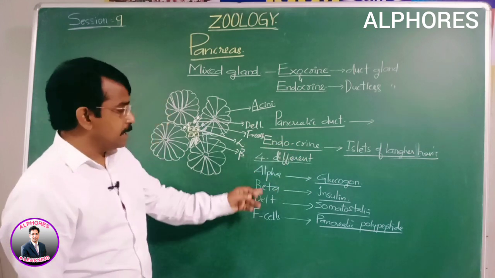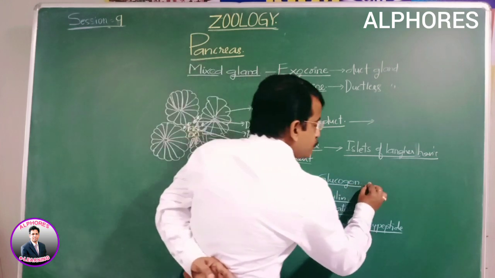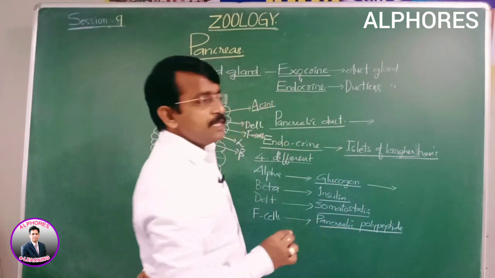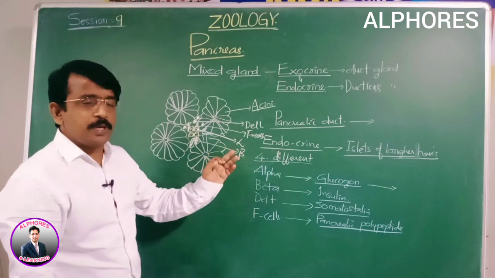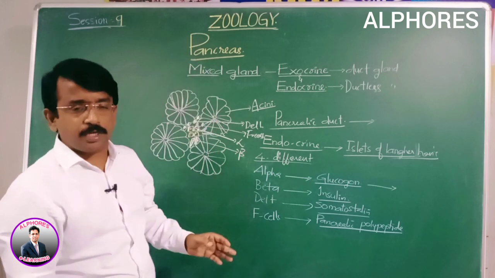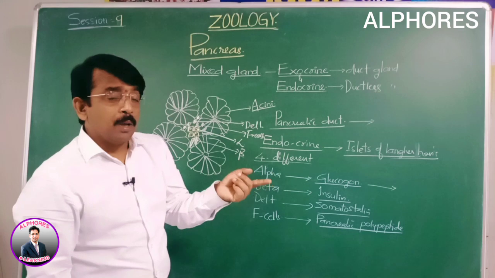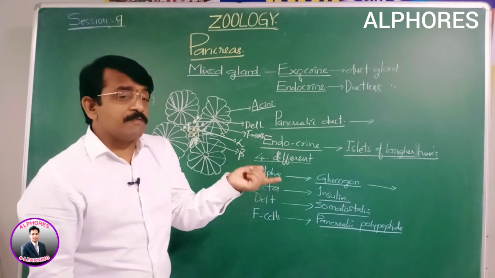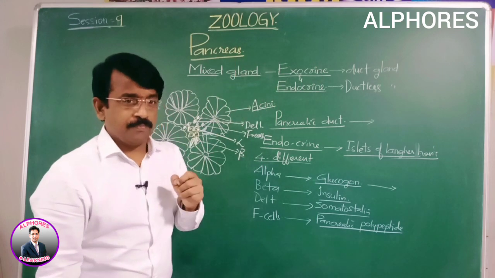Alpha cells secrete glucagon. Glucagon is a hormone acting on the liver. Glucagon and insulin are 2 hormones which are antagonistic to each other, and they influence the liver, where glycogen is converted into glucose, and glucose is converted into glycogen.